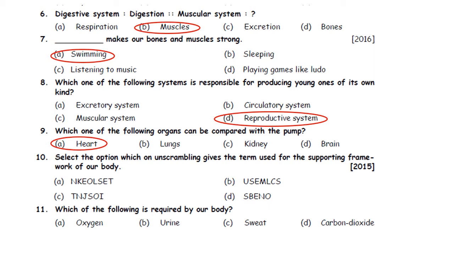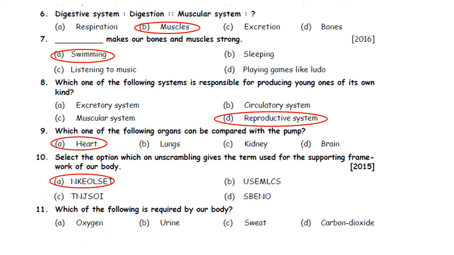D. SBENO. So, my dear kids, first try to unscramble. So, while unscrambling, we get A. Skeleton. B. Muscles. C. Joints. D. Bones. So, the supporting framework of our body is skeleton and it is formed by unscrambling option A. So, option A is the correct answer.